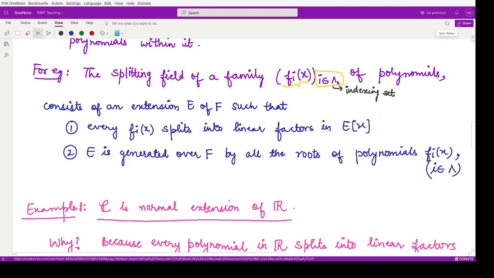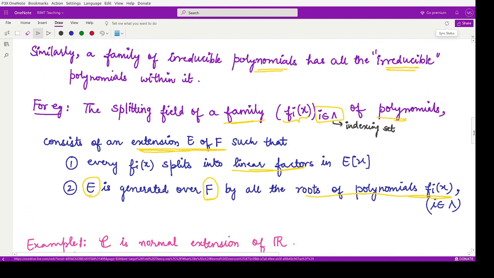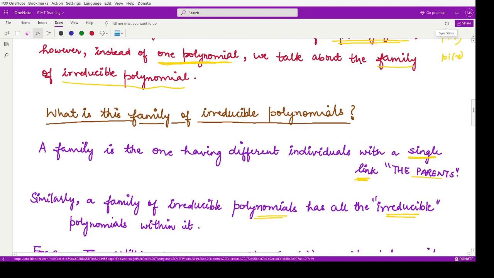Why family? Because in this indexing set we have many numbers. So according to this many numbers, you have different polynomials in this family. So the splitting field of any family of polynomials consists of an extension field such that each polynomial splits into linear factors. Moreover, the extension field which is generated over F by all the roots of this family of polynomials should be generated by F, and it should contain all the roots of polynomials present in this family.